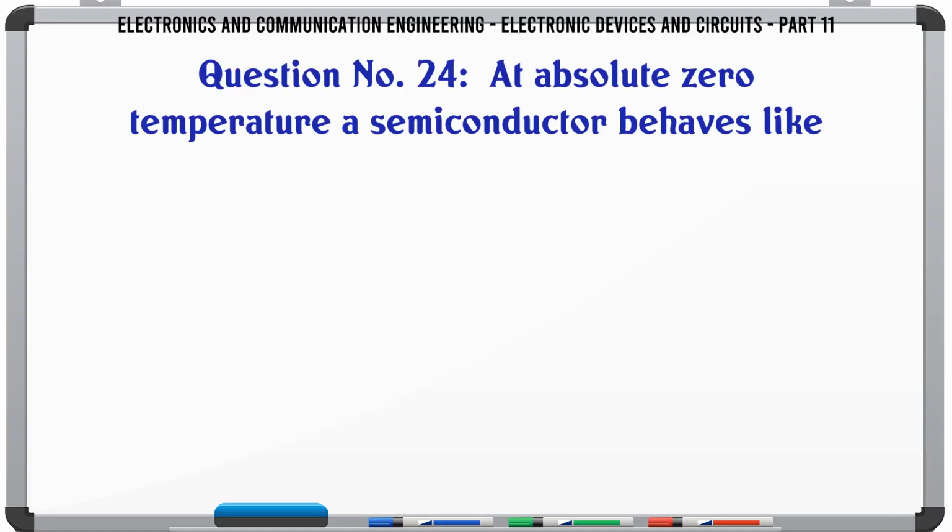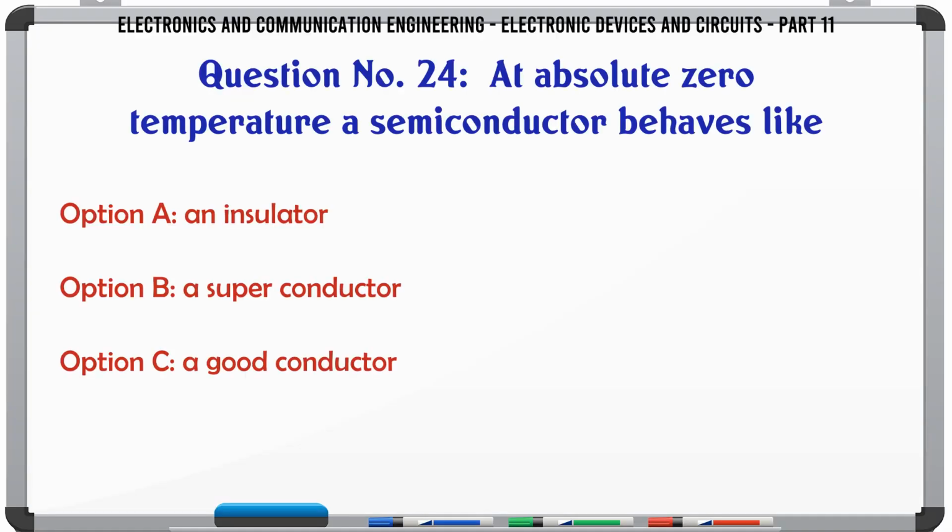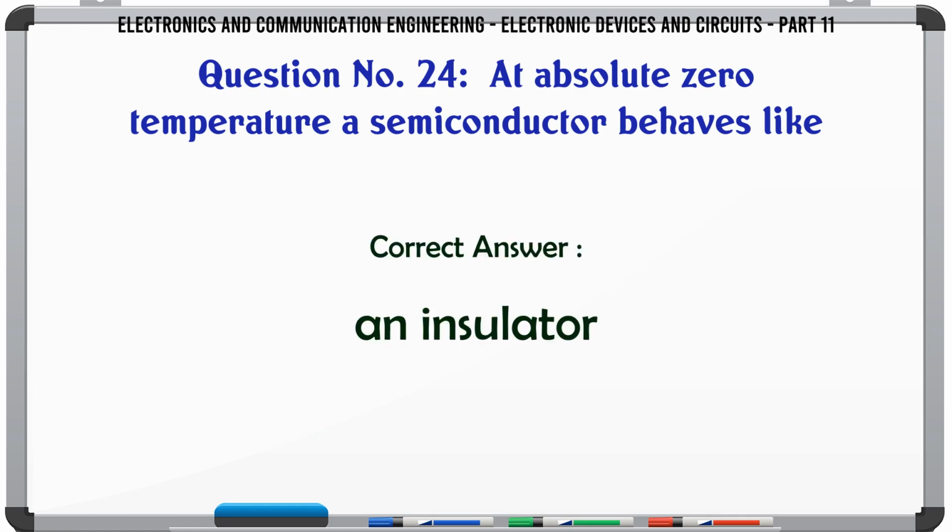At absolute zero temperature, a semiconductor behaves like: a. An insulator, b. A superconductor, c. A good conductor, d. A variable resistor. The correct answer is an insulator.